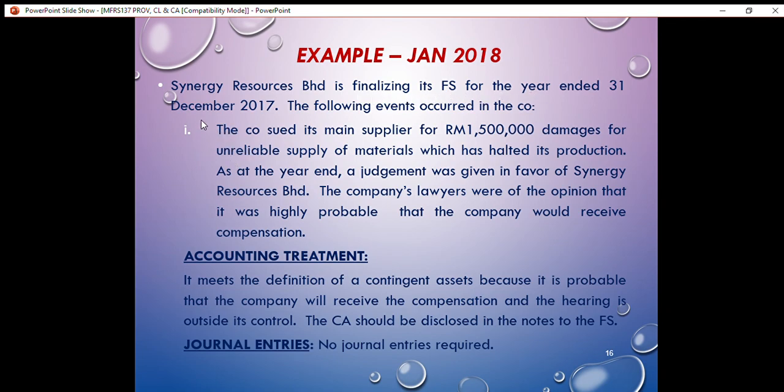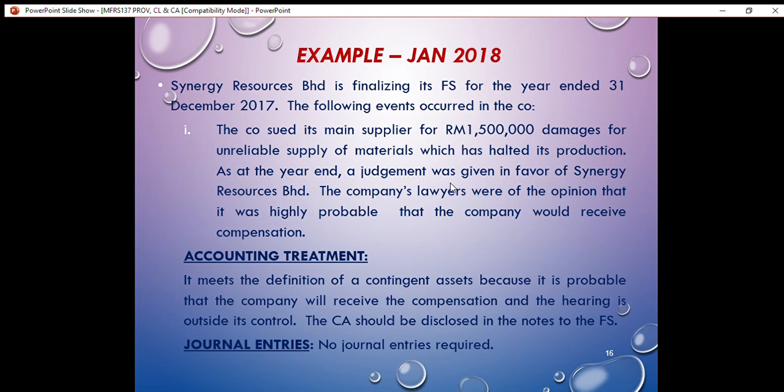For the first situation, the company sued its main supplier for 1.5 million damages for unreliable supply of materials which has halted its production. As at the year end, a judgment was given in favor of Synergy Resources Berhad.